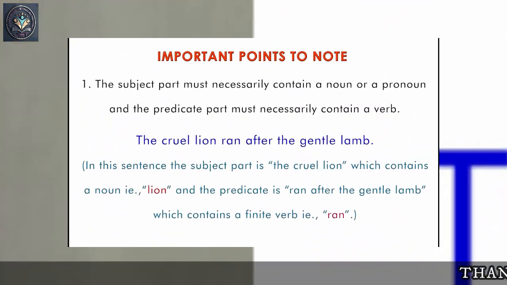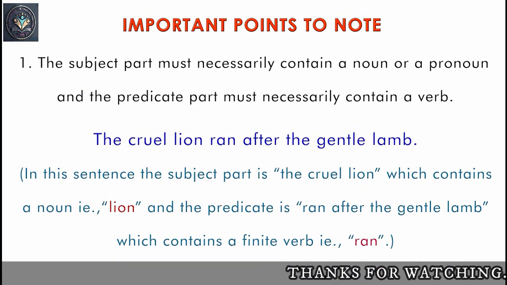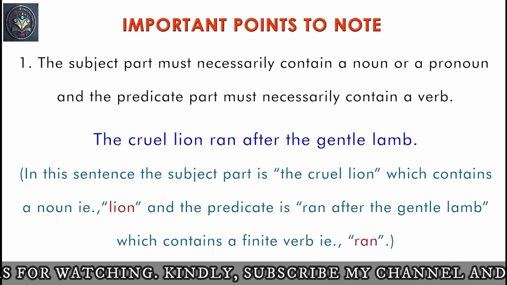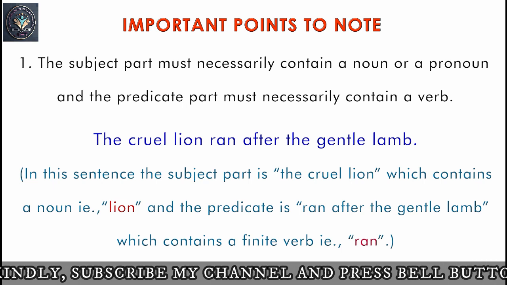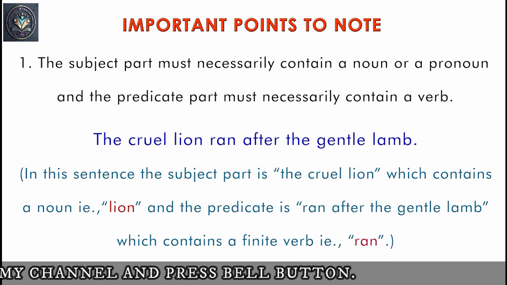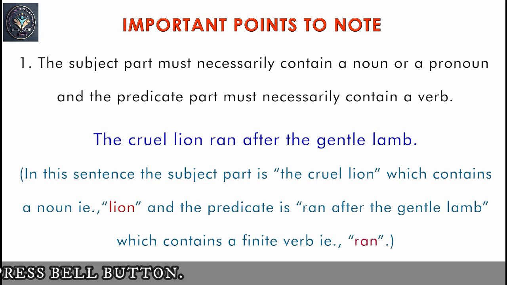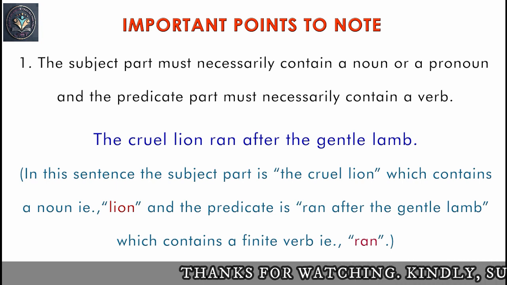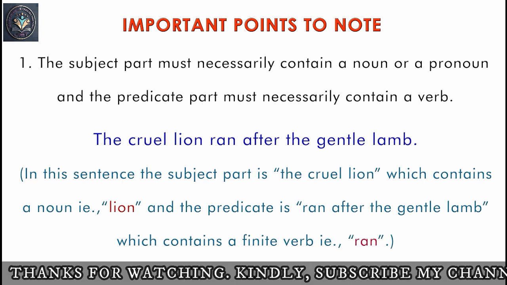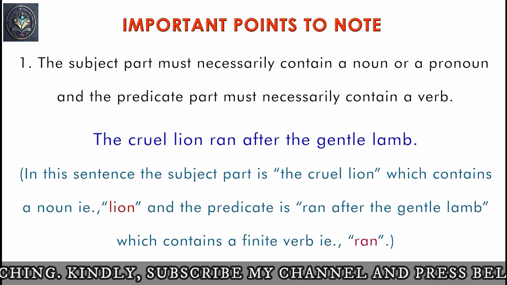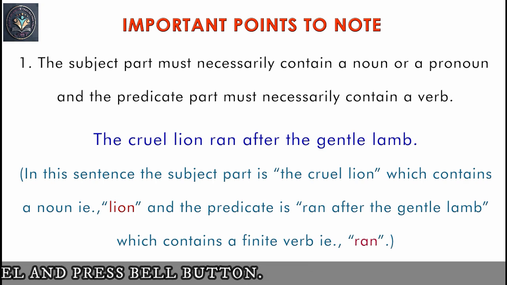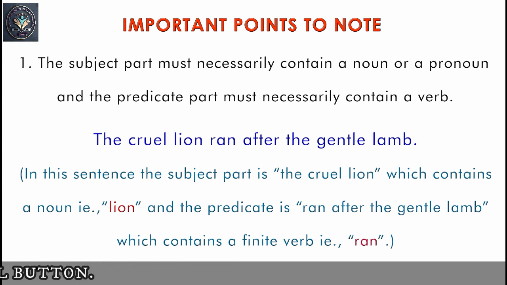There are certain main points to be kept in our mind while we form a subject and a predicate for the construction of a sentence. First, the subject part must contain a noun or a pronoun, and the predicate part must contain a verb. The cruel lion ran after the gentle lamb. In this sentence, the subject part is a cruel lion, which contains a noun, that is lion, and the predicate is ran after the gentle lamb, which contains a finite verb, that is ran.